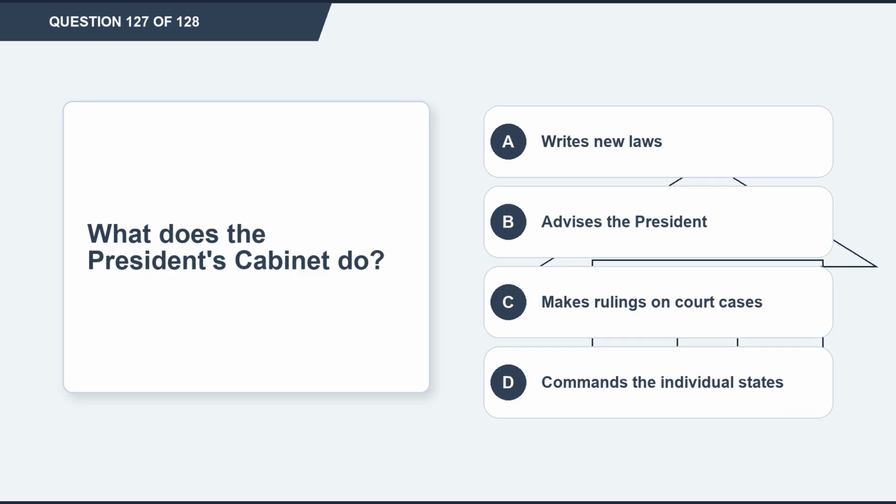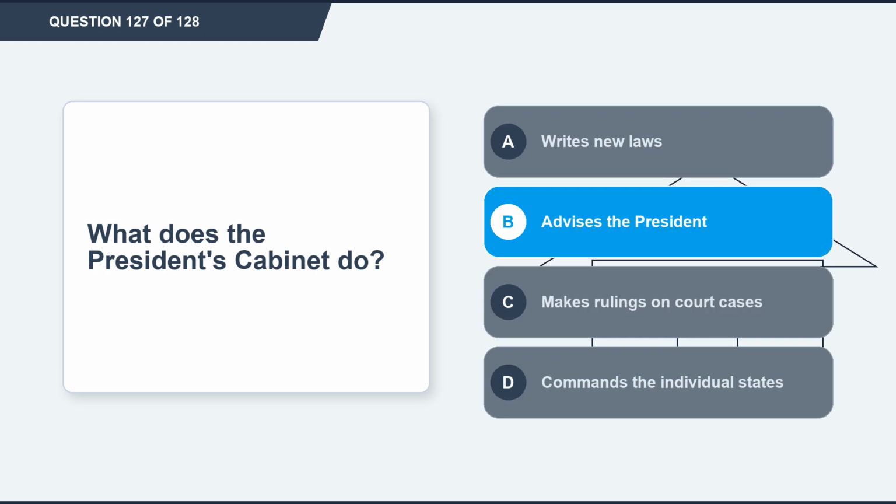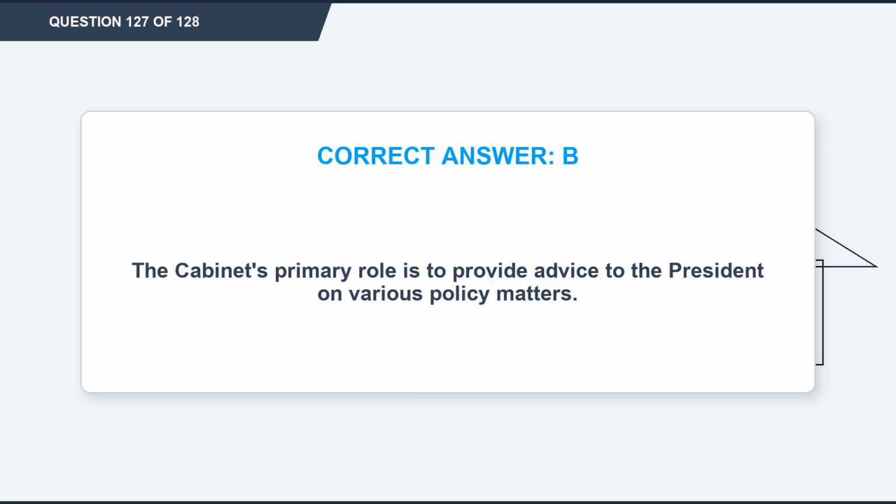Question 127. What does the President's Cabinet do? Option A, writes new laws. Option B, advises the President. Option C, makes rulings on court cases. Option D, commands the individual states. The correct answer is option B, advises the President. Explanation. The Cabinet's primary role is to provide advice to the President on various policy matters.